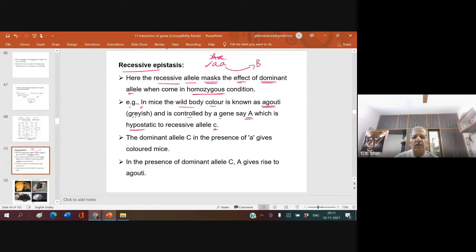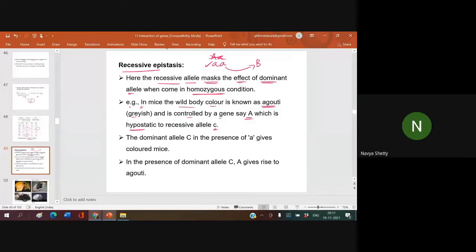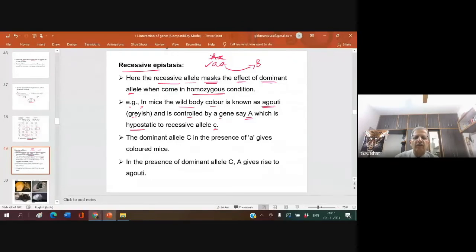Hypostatic to recessive allele small c, which is epistatic. Recessive c is epistatic. The dominant allele, capital C, in the presence of small a, gives colored mice. So capital C is responsible for colored mice. In the presence of dominant allele capital C, A gives rise to agouti.